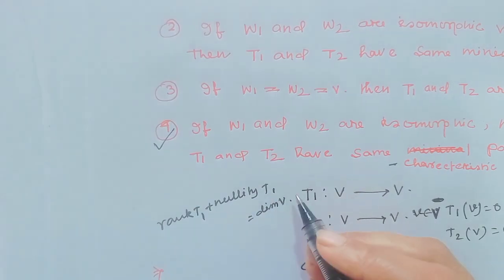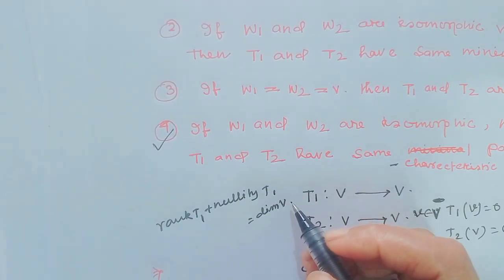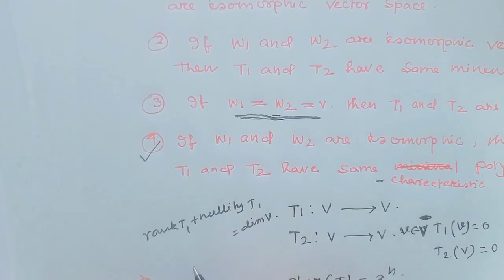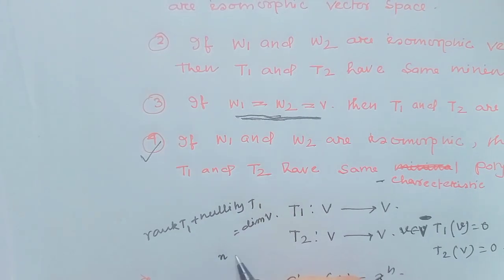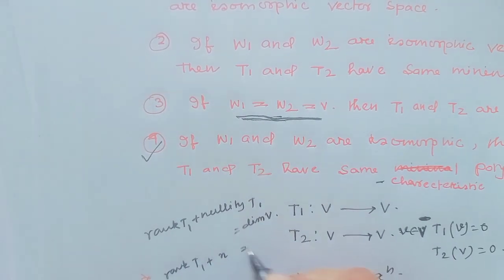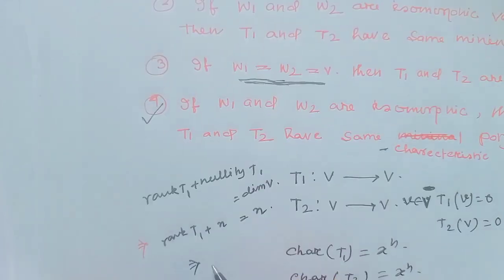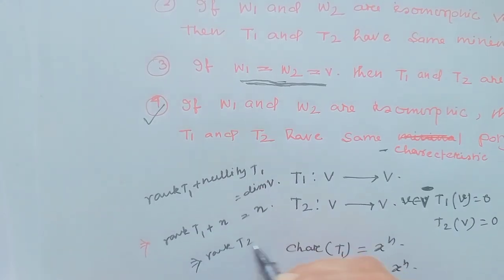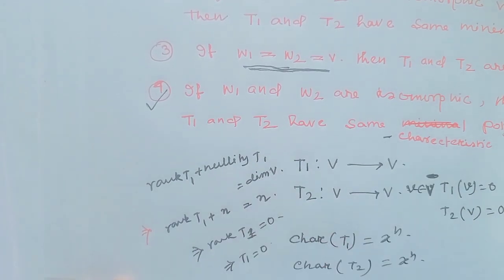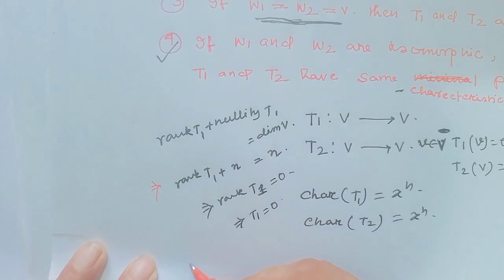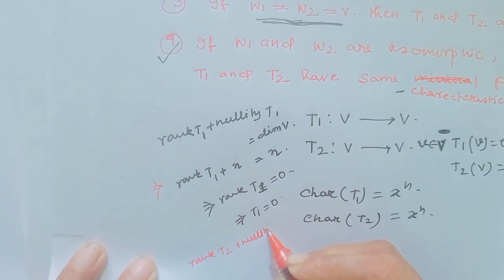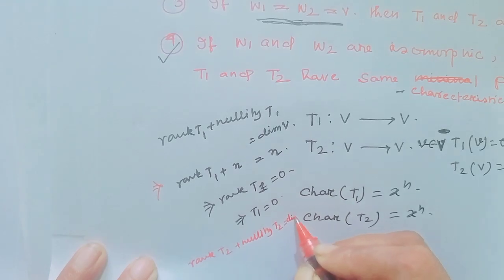Since both null spaces equal V, the nullity of T equals n. So for T1, rank T1 equals 0, which implies T1 is the zero operator. Similarly, for T2, rank T2 plus nullity T2 equals the dimension of V.